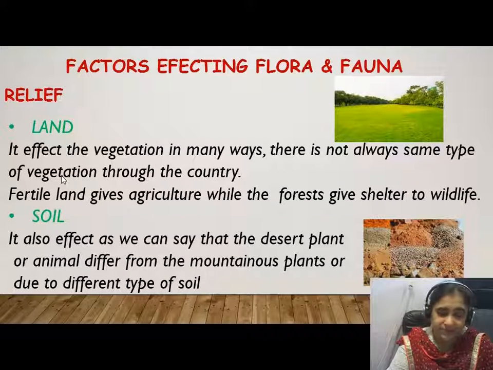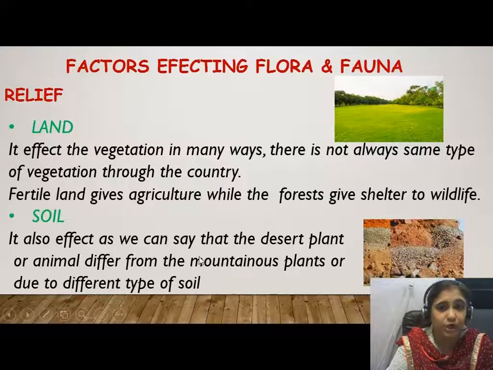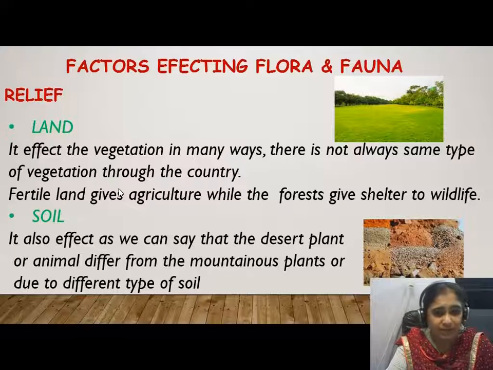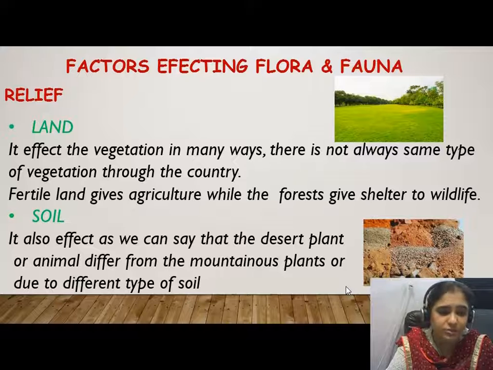We have forests, mountains, fertile lands, and deserts. So different lands have different kinds of vegetation. So in India we have variety. Next is soil. Obviously when the land is different, the soil is different. The soil in the desert areas, in the mountainous areas, in the fertile plains, and in the coastal areas is obviously different. So the vegetation in these areas is also different.